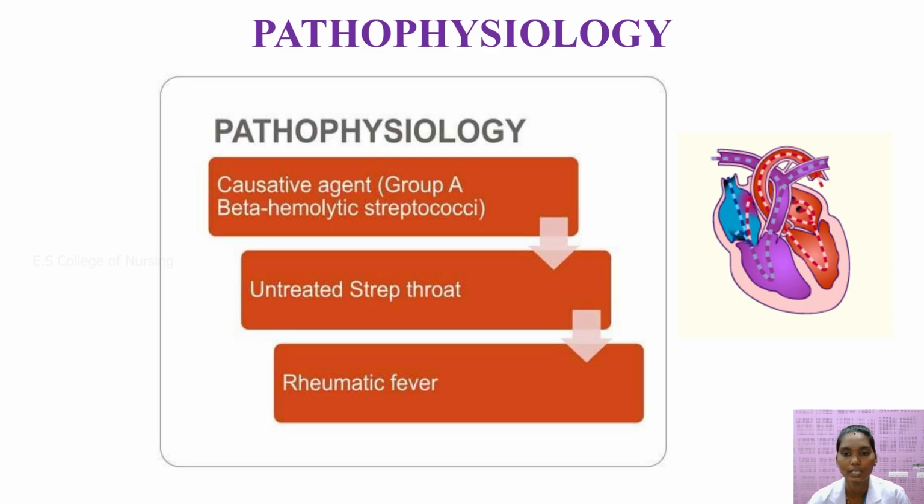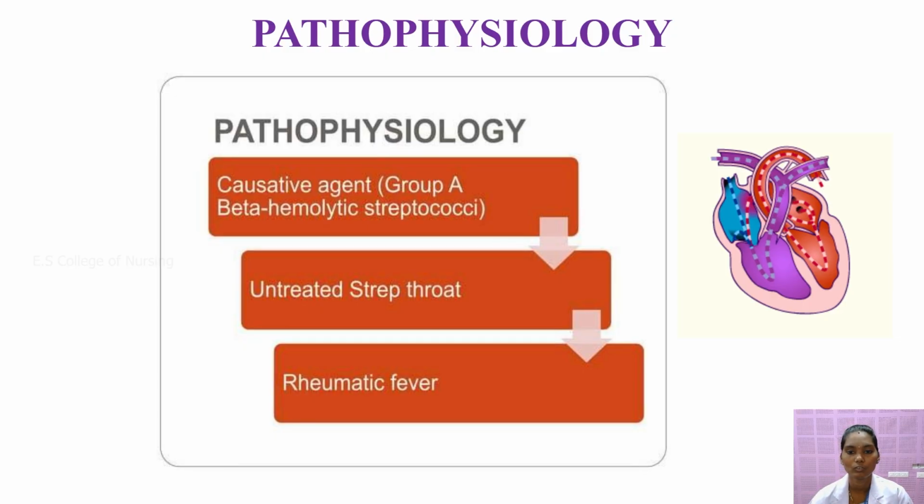So, due to etiological factors, we already discussed various risk factors. Overcrowded areas and people of low socioeconomic status, and the important causative organism is group A beta hemolytic streptococcus, in persons having an upper respiratory tract infection, tonsillitis, or sinusitis. So rheumatic fever is caused by group A beta hemolytic streptococcus.